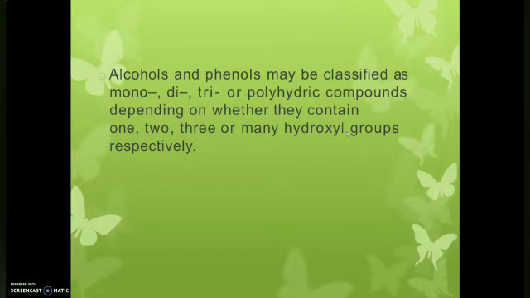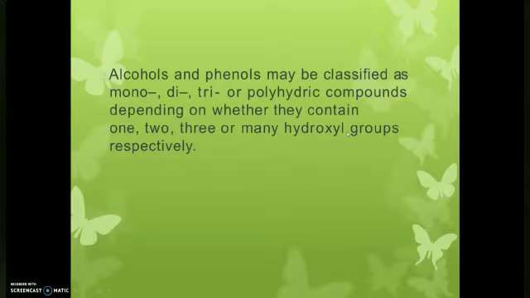Let's move to the classification of alcohols and phenols. It is similar to our haloalkanes, exactly the same. We can classify based on the number of hydroxyl groups and the carbon atom attached to the hydroxyl group. Based on two types, we can classify them. The first one is based on the number of hydroxyl groups, and the second type is where the hydroxyl group is attached. For example, if it is attached to an sp3 hybridized carbon atom, one type of classification is there. If it is attached to an sp2 carbon atom, the other type of classification will be there.